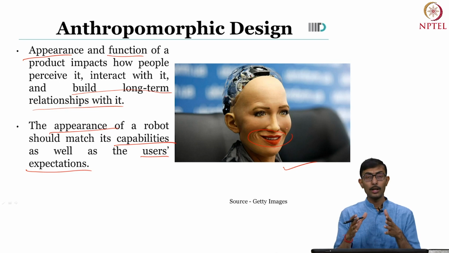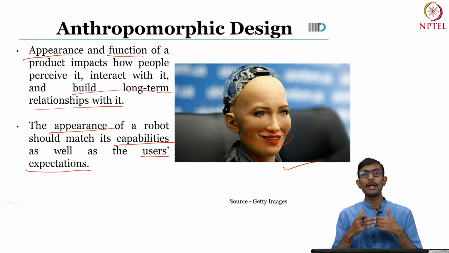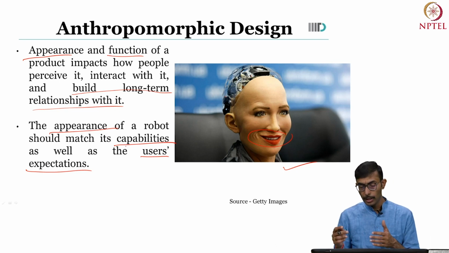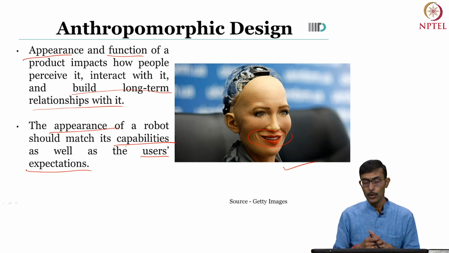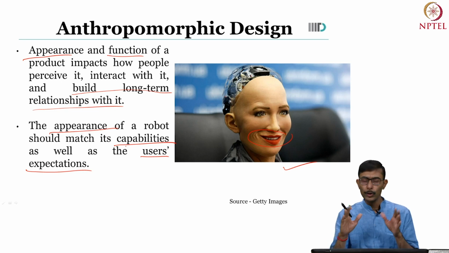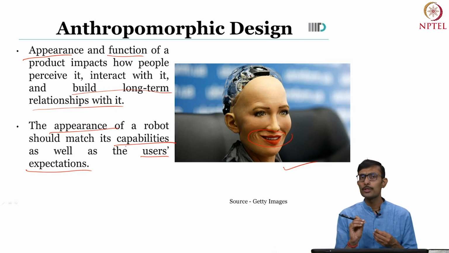But then again, as I said, we want the appearance and the capabilities to match each other. And when they do not match each other, then what happens? Then the creepiness comes into the picture. The entire experience becomes uncomfortable rather than comfortable, right? For example, for some it may be seen that while it looks like a human, the smile has some components which do not look exactly like a human. So there is a mismatch between these two, and maybe it is not going to give the strong sense of comfort that you wanted it to have, right?